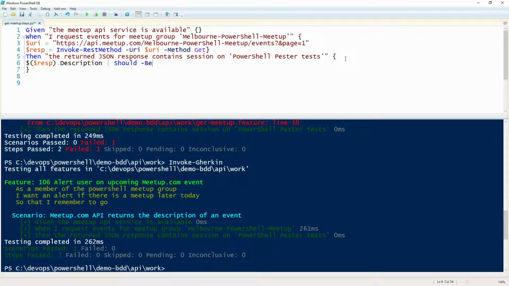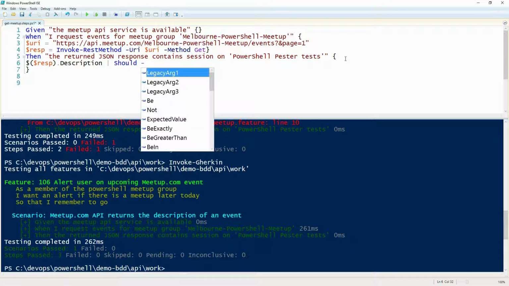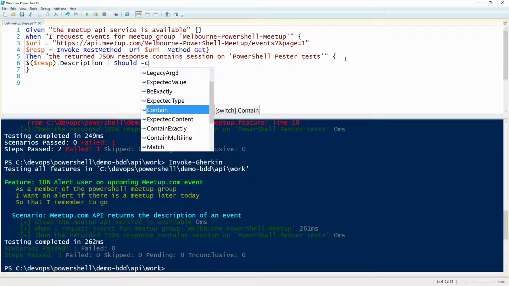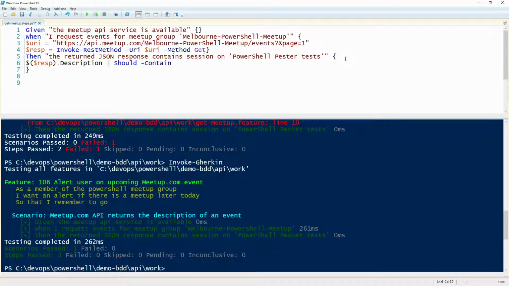Let's make that contain. Is there a contain? Dash contain, there we go. PowerShell Pester test, it's on the line above. You can see, yep, so if we can put, that description should contain PowerShell Pester tests. Yeah, and paste it down. Yeah, let's give that a go. Let's save that file and see if it works.